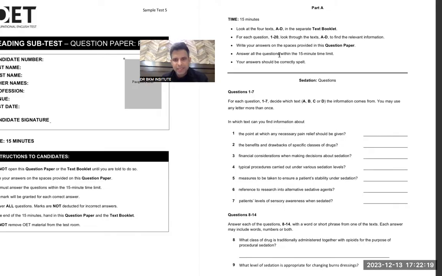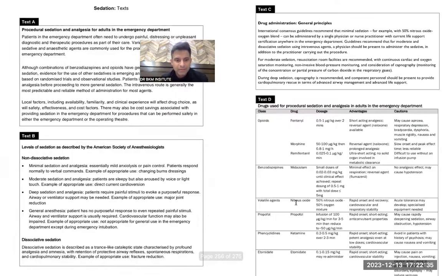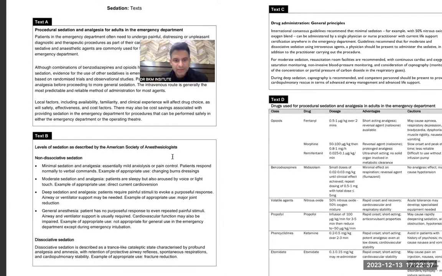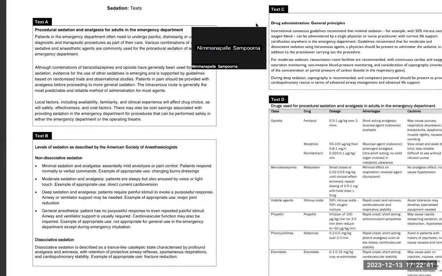Could have been B and C again. I was not sure about it. Measures to be taken to ensure patient stability I did not do. Reference to research I did not do. Patient's level of sensory awareness 100% C. Oh, sorry, B. Is it B? Yes, sir. So I've got at least 4 questions right out of 5, which I did.